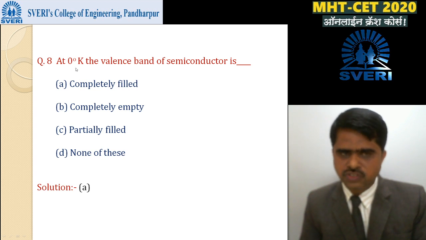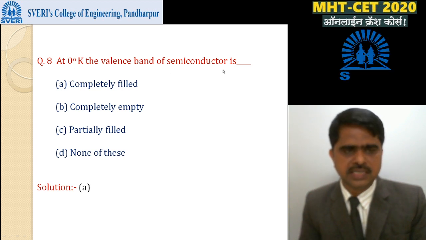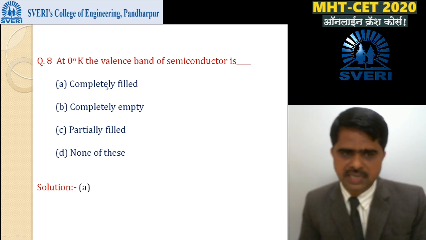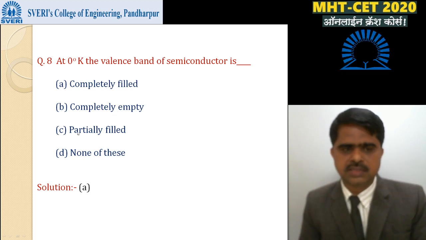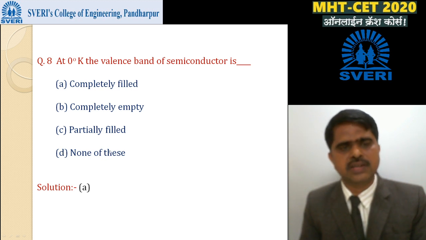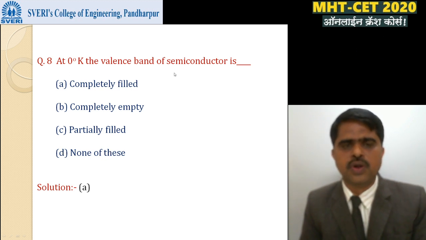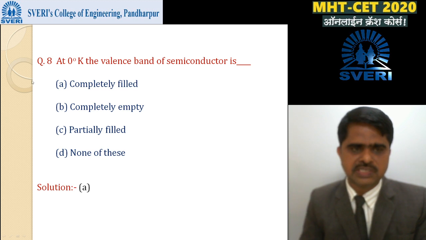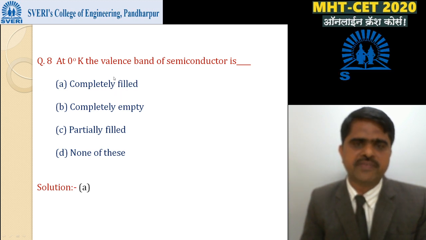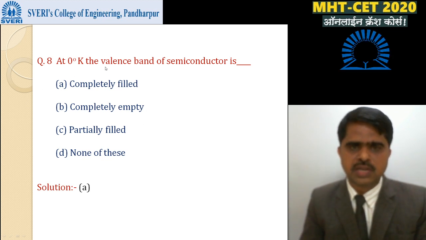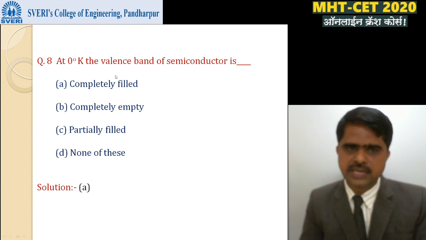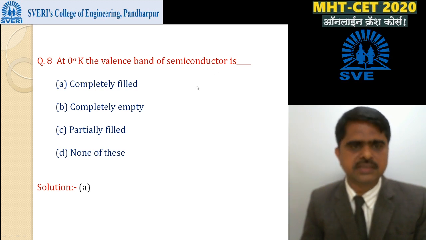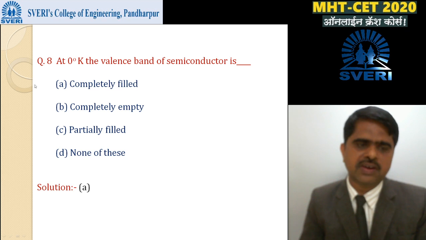Then next, at 0 Kelvin, the valence band of a semiconductor is: first option, completely filled; B, completely empty; C, partially filled; and D, none of these. At 0 Kelvin, or absolute zero, the valence band is completely filled with electrons and the conduction band is completely empty, means option A is correct. Similar type of one MCQ: at absolute zero, the conduction band of a semiconductor is, correct option will be completely empty. And here, at 0 Kelvin, the valence band of a semiconductor is completely filled with electrons, so A is correct.